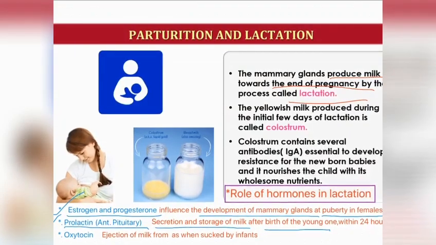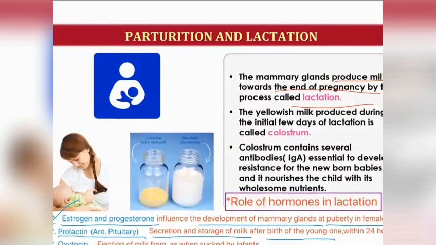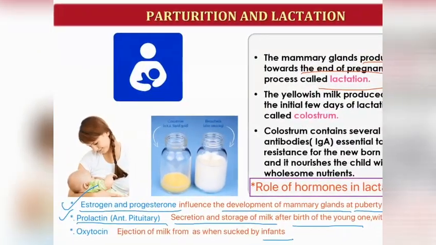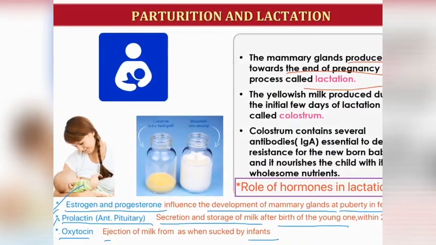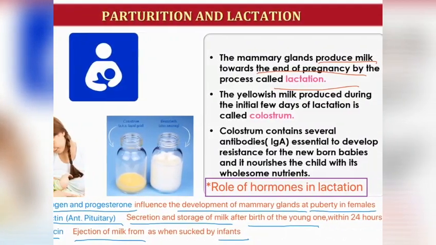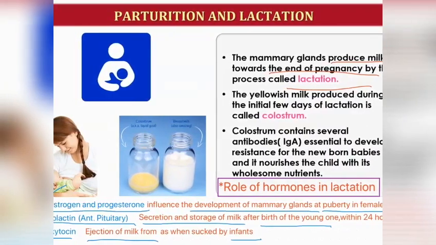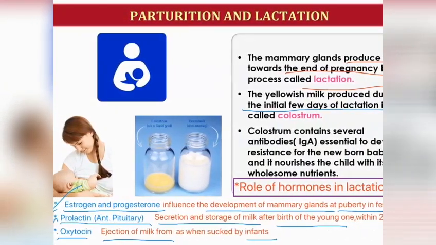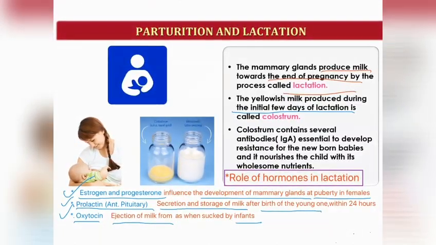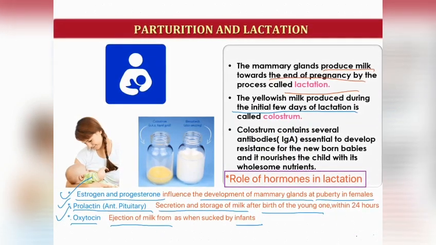Within 24 hours of the birth, there will be secretion and storage of milk in the mammary alveoli, in the mammary gland. The hormone which will cause ejection of milk from the breast or from the mammary gland is released when it is sucked by the infant. The yellowish milk which is produced during the initial few days of lactation after delivery is called colostrum.